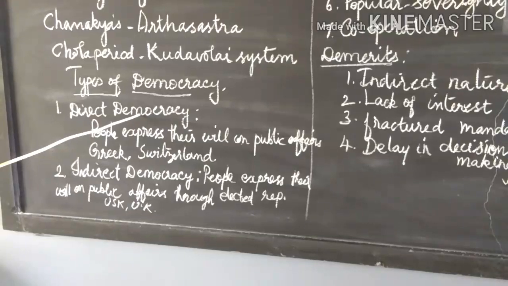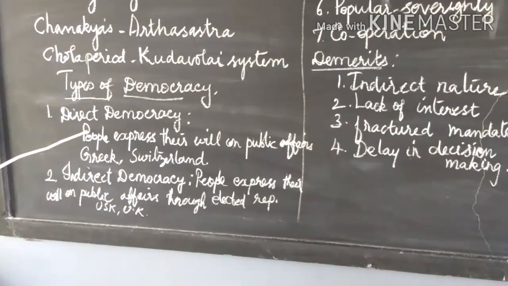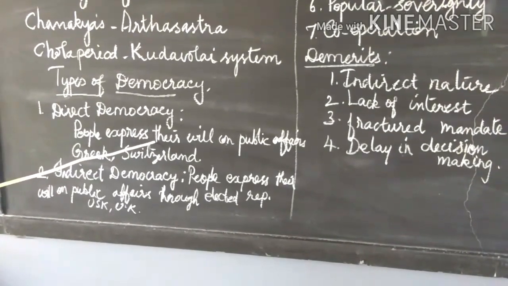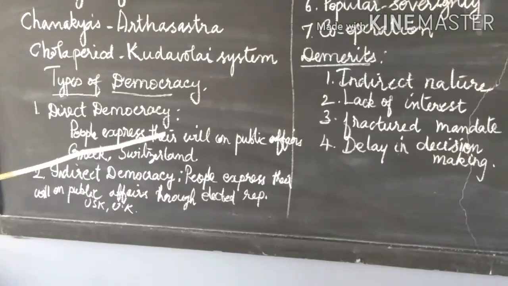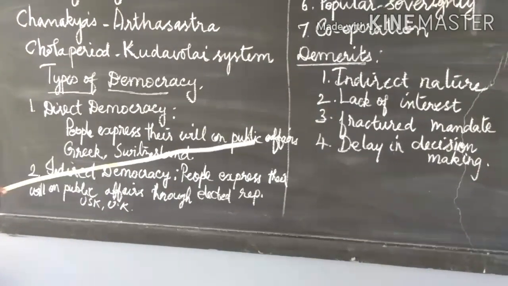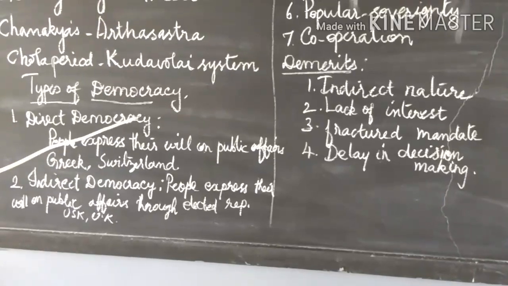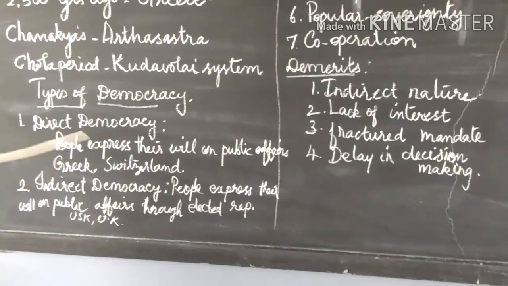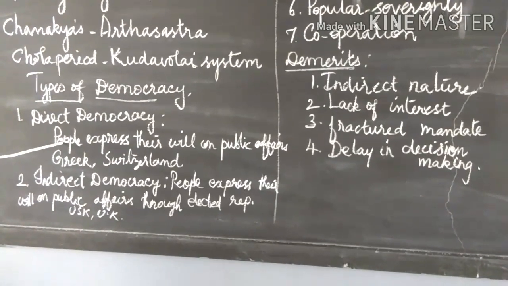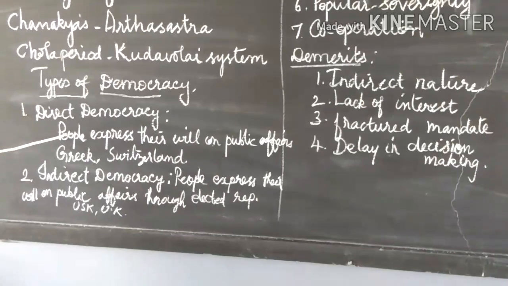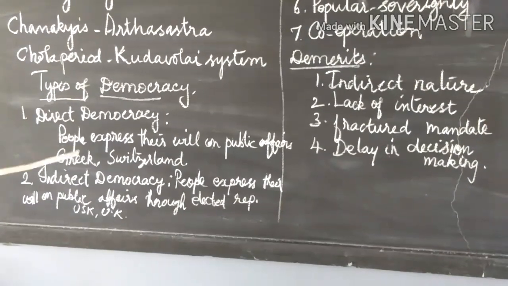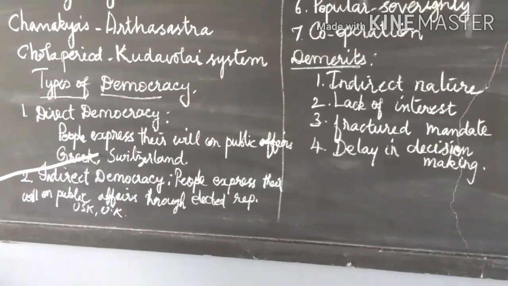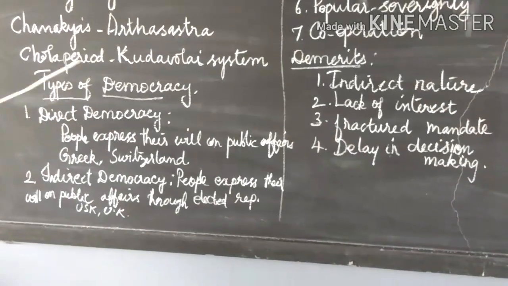What is direct democracy? When the people themselves directly express their will on public affairs, the type of government is called pure or direct democracy. Example: ancient Greek city-states and Switzerland. These two followed direct democracy.